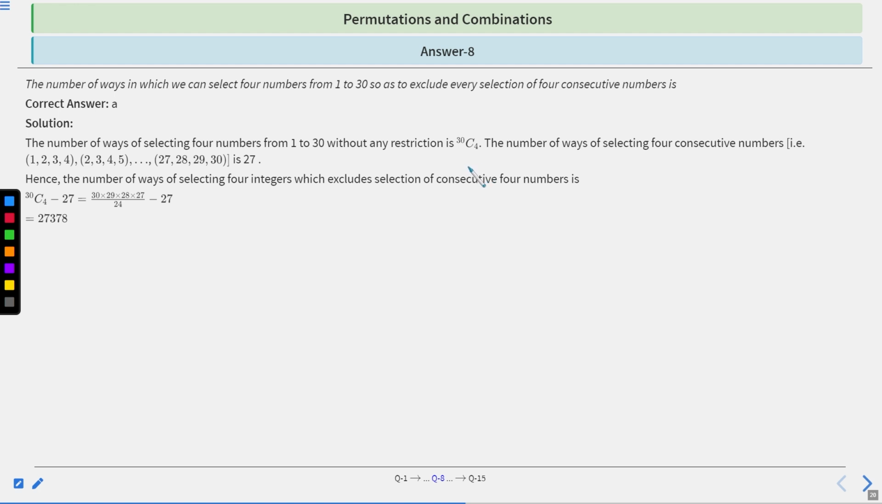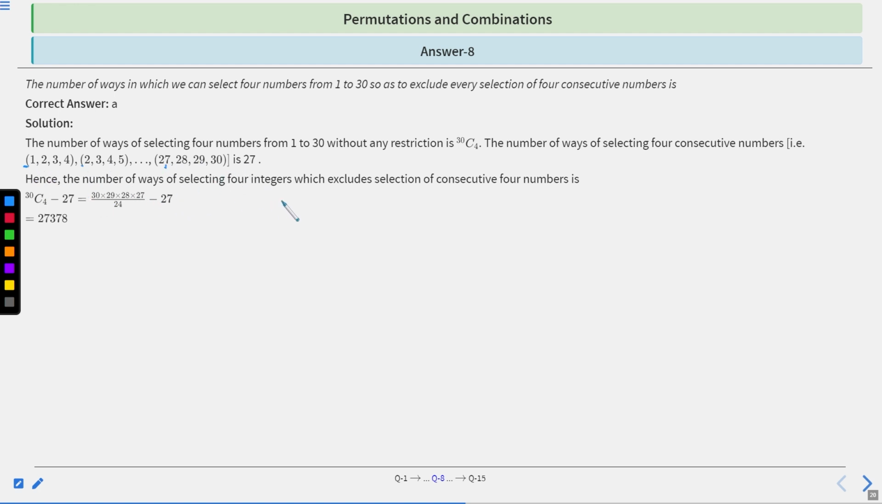Now let's calculate the number of ways of selecting 4 consecutive numbers, which is from 1, 2, 3, 4, then 2, 3, 4, 5, till 27, 28, 29, and 30, right? How many ways is that? 27 ways, right? Because from 1 till 27.